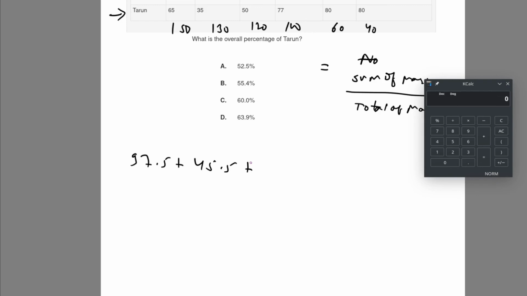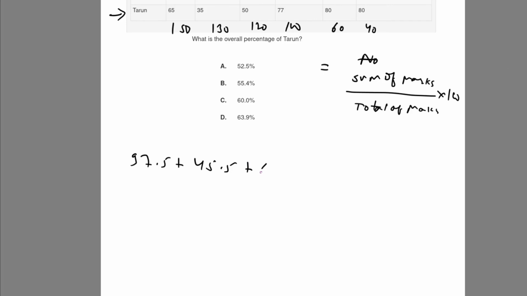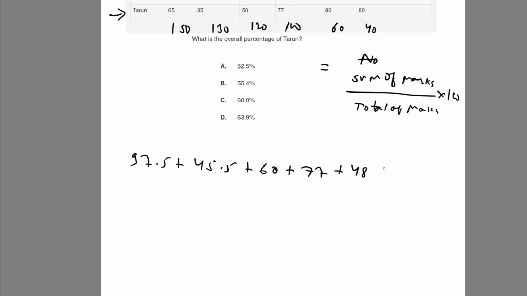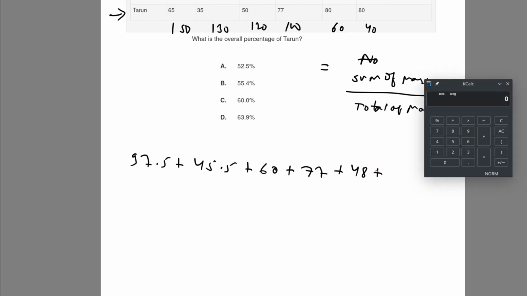There is 50% marks out of 120, which I just write as 60, because 50% is half. Then 77 marks out of 100, which is just 77, because the scale is 100. Next, out of 60, Tarun has 80% marks, which is 48. And there is 80% marks of 40, which is 32.